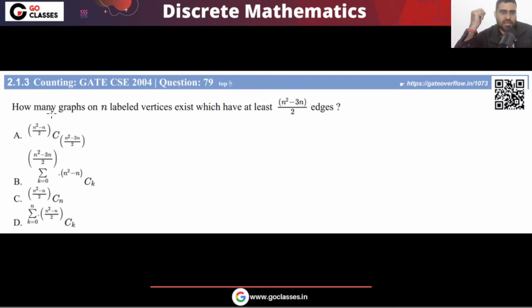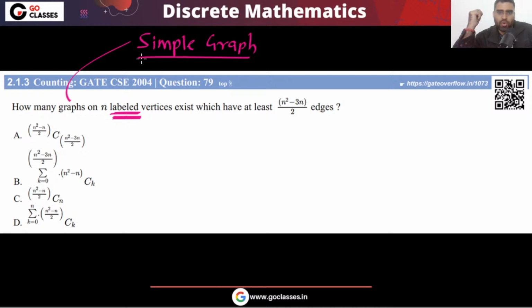The question is asking how many graphs on n labeled vertices. By default, graph means simple graph, remember this point. So how many labeled graphs are there on n vertices which have at least these many edges?